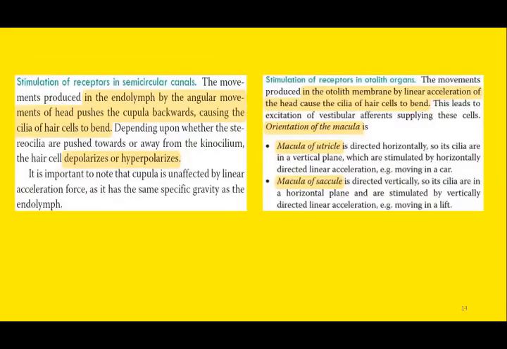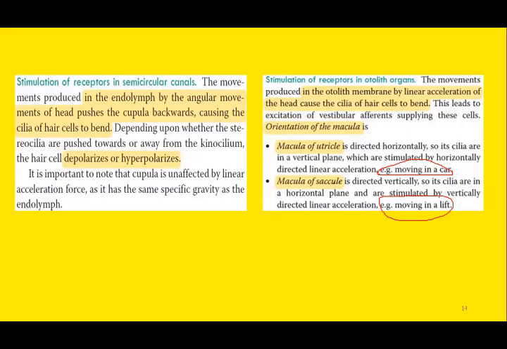So if there is movement on the horizontal axis, like movement in a car, the macula of the utricle will be stimulated. Similarly, if the movement is in the vertical plane, for example, movement in a lift, the macula of saccule will be stimulated.